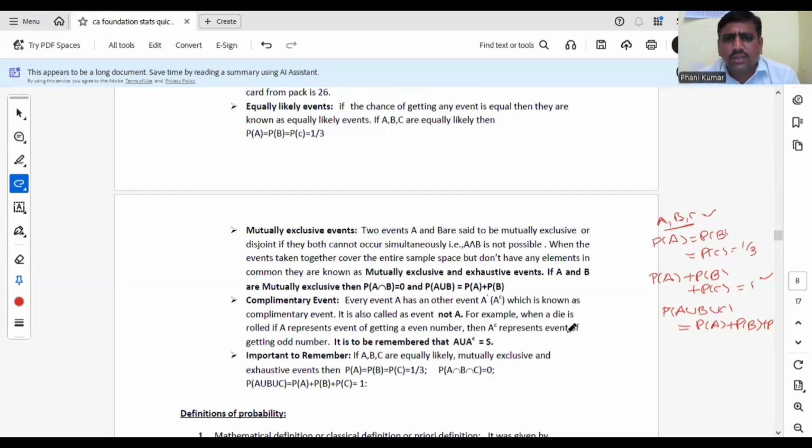ఓకే, ఫర్ ఎగ్జాంపుల్ when a die is rolled, A represents event of getting an even number. Then A complement or A dash or not A represents not getting even number. That means getting odd number. Always A union A complement S అవుతుంది, అంతే కదా. ఈవెన్ నంబర్ రావడం అంటే కేసెస్ ఏమేంటి డైలో 2 4 6. మరి ఆడ్ నంబర్ అంటే కాంప్లిమెంటరీ ఈవెంట్ అంటే 1 3 5. రెండిటి యూనియన్ 1 2 3 4 5 6, శాంపుల్ స్పేస్ ఈక్వల్ అవుతుంది.